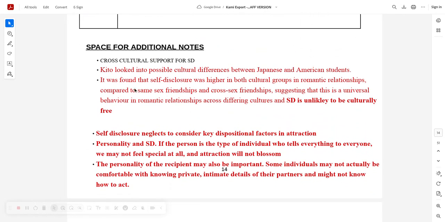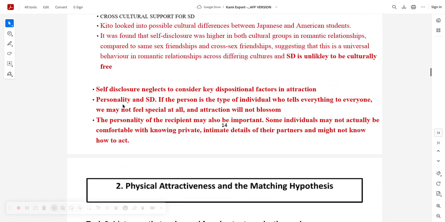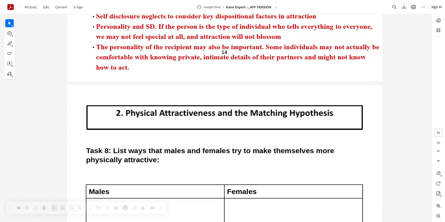I don't know if we included this one. I think we did. It seems to be culturally specific, doesn't it? Yeah. Japanese and American students contrasted here, compared to same-sex relations, suggesting it's a universal behaviour in romantic relationships across different cultures. Maybe. And then you've got, hold on, you have to take into account dispositional factors.